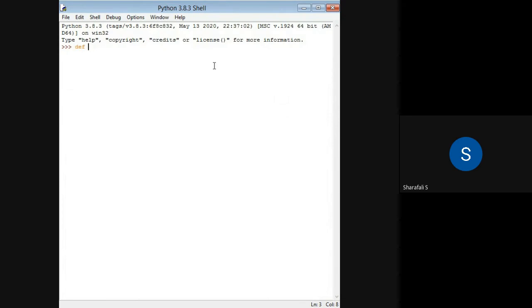Let's consider function of x comma y. We have to use colon, and then we have to do the operation, right? Function operation, that is, let's say, sum equal to x plus y. After this, we have to return that value from that function. So return sum.